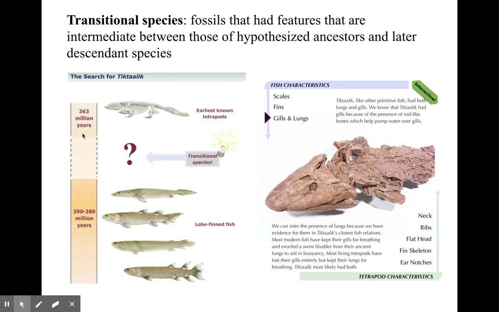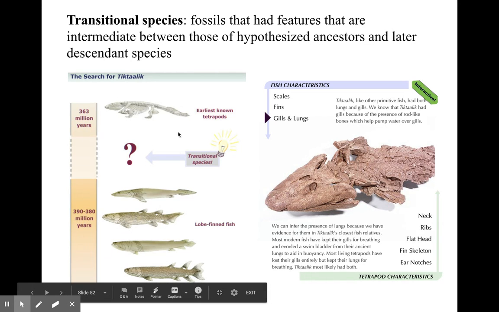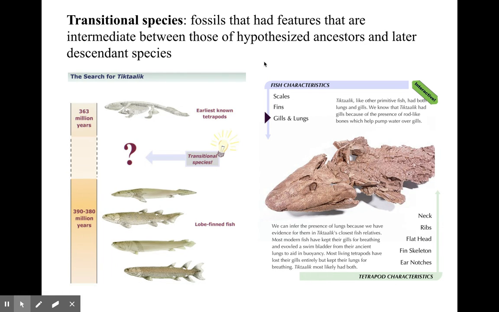And so a lot of times we're missing gaps between millions of years, and it's like, oh, how did we go from this to this? How? And so we are always looking for those transitional species to prove that, yes, this is the order of the evolution. And so this was a big one. We were trying to figure out how we went from fish to amphibian, the first tetrapods, and we finally did discover that transitional fossil. And that's also an HHMI video you can watch if you'd like to see that discovery.